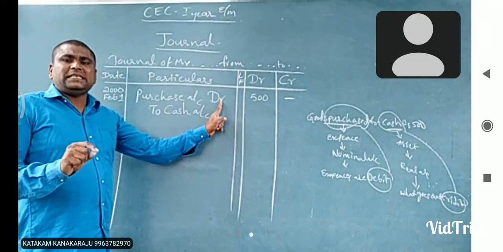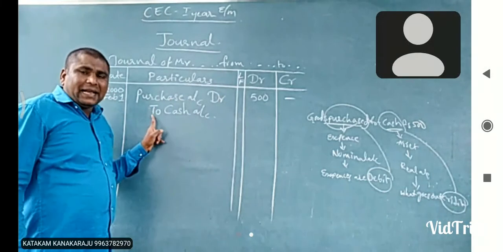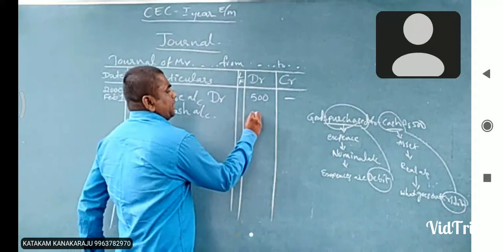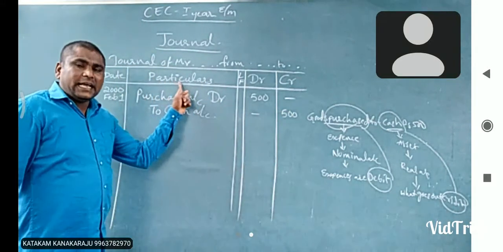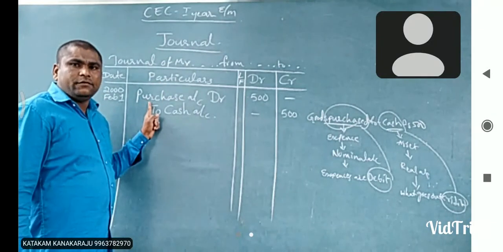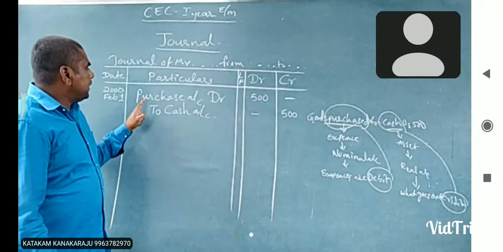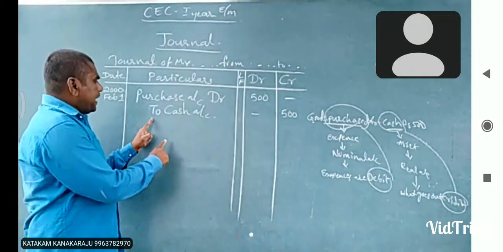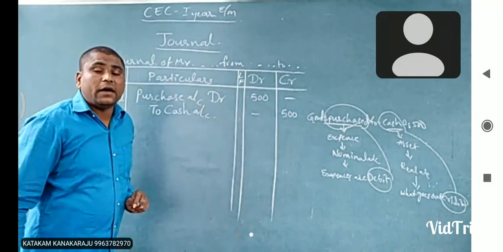So purchase account to debit side we will record this 500. And 2 indicates the credit side in cash account. So the amount is mentioned in the credit side. See here, the particulars explained in a journal: which account is debit side we will record and which account will be recorded into a credit side. See, purchase account to debit side we record the 500. At the same time, credit side in a cash account will record 500 rupees.